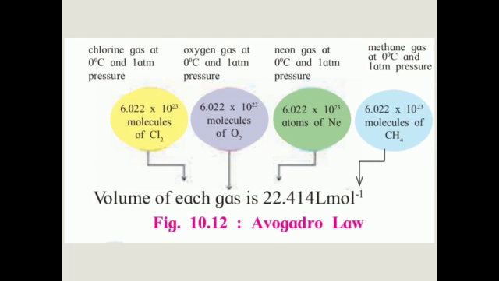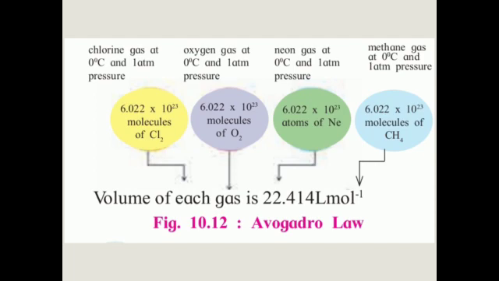So in first, chlorine gas at 0 degree Celsius and 1 atmospheric pressure. Here the chlorine gas temperature is 0 degree and pressure is 1 atmosphere. So it contains the equal number of molecules, that is 6.022 into 10⁻23 of molecules.